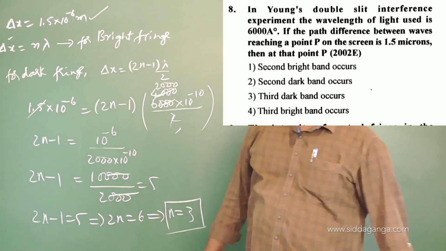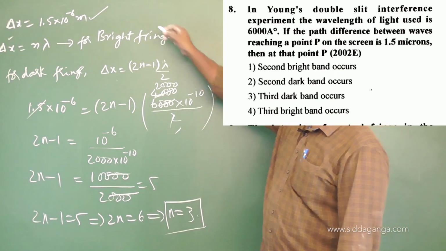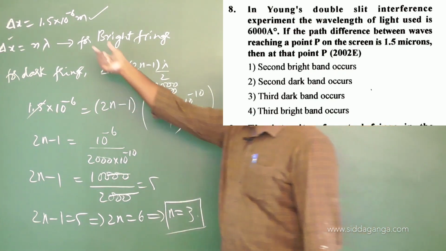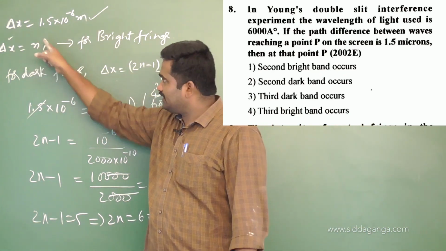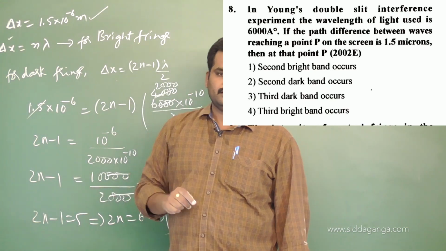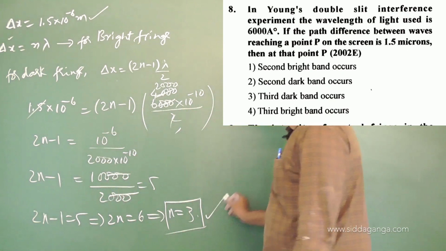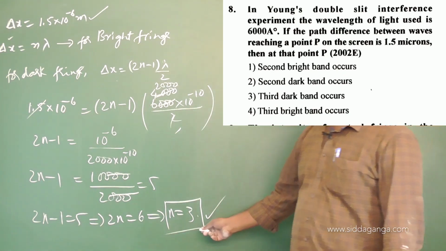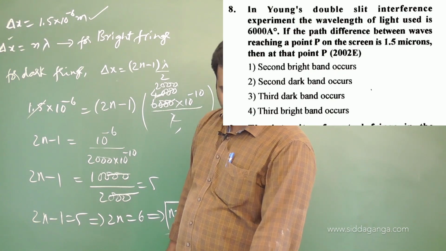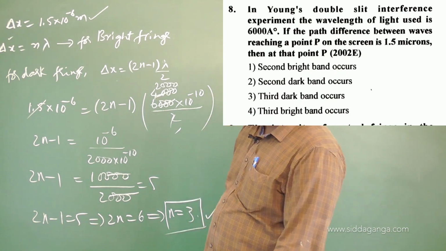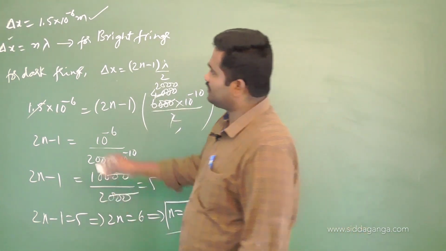If you got it as some 3.5 or something like that, then you check with n lambda. You equate this value of 1.5 into 10 power minus 6 with n lambda, and now find the value of n. Definitely you will get an integer there, then you can say that the nth bright fringe is going to be formed at that point. So like that you can conclude. N equals 3 here. What is the answer then? The third dark fringe is going to occur at that point. Third option it is, third dark band occurs. That's the answer there, for problem number 8.